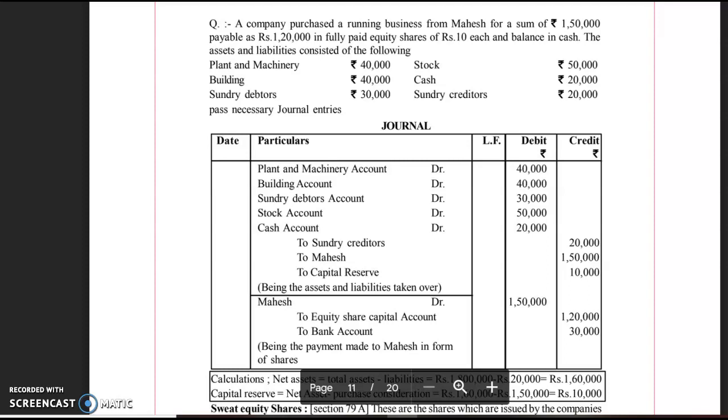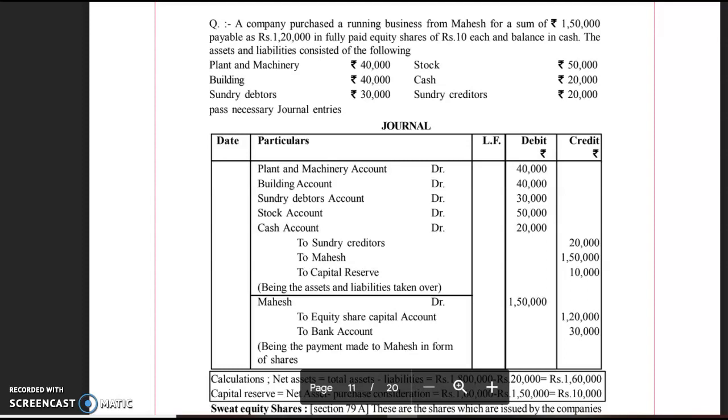Here, as rupees 10,000 is short on the credit side of this entry, we have to write the capital reserve account with the difference of debit and credit, because the value of the assets is more by 10,000 as compared to the liabilities and the purchase consideration. Value of all the assets is 1,80,000. Value of liabilities and the purchase consideration is 1,70,000. So rupees 10,000 will be written on the credit side in a separate account known as the capital reserve account.